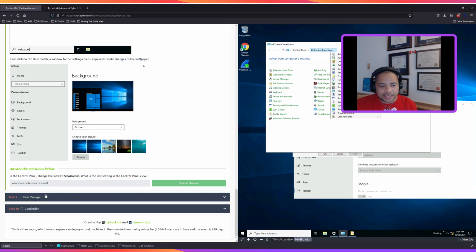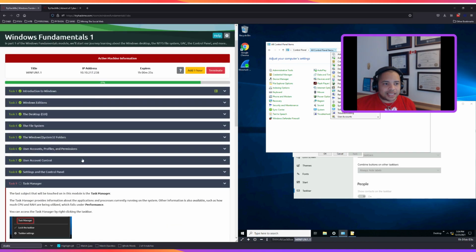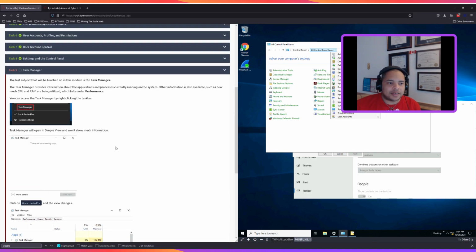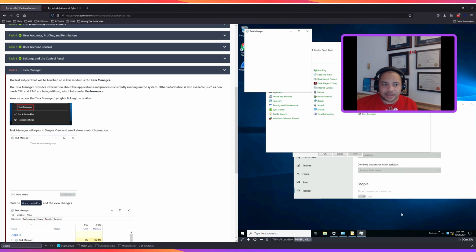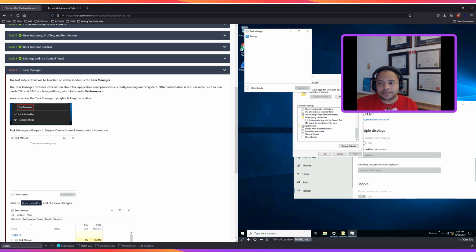We'll go to Task Manager for the 9th task. The last subject that will be touched is the Task Manager. The Task Manager provides information about the applications and processes currently running on the system. Other information is also available, such as how much CPU and RAM are being utilized, which falls under performance. You can access the Task Manager by right-clicking the taskbar. All right, right-click taskbar, look for Task Manager. Got it. Donezo. Check.